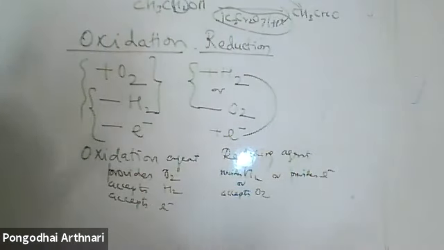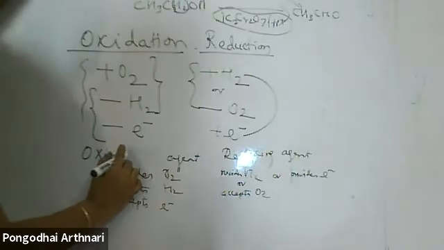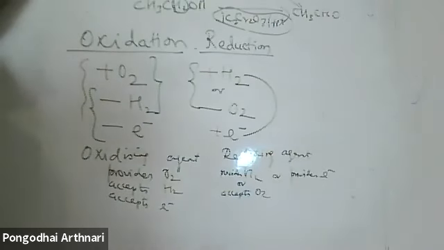These are the ways we can define oxidizing agent and reducing agent. Are you clear with the way of defining it in terms of oxygen, in terms of electrons, in terms of hydrogen?